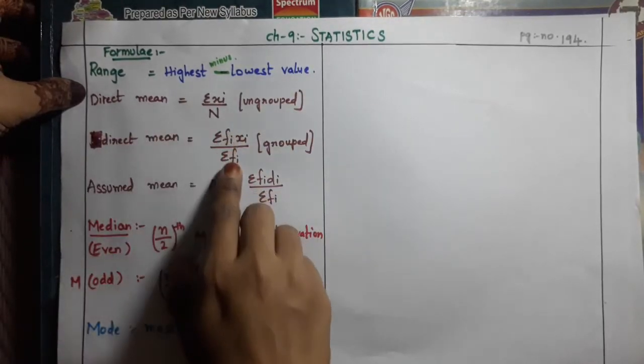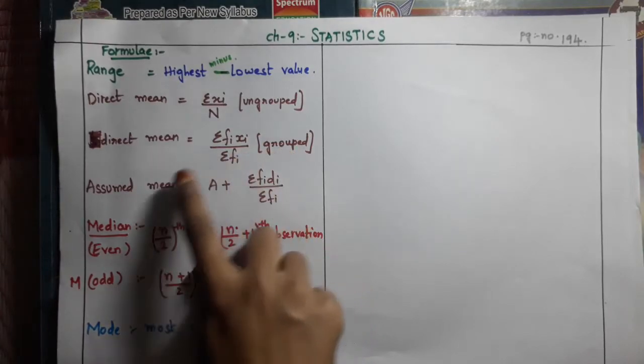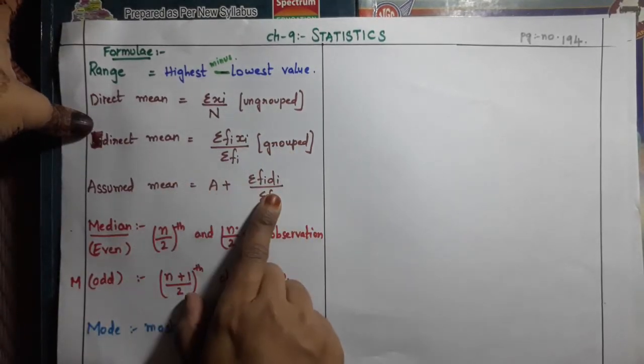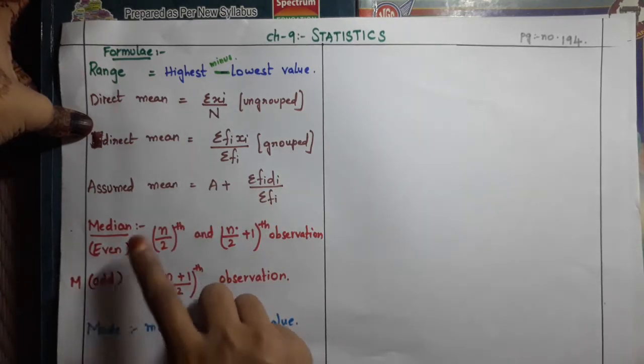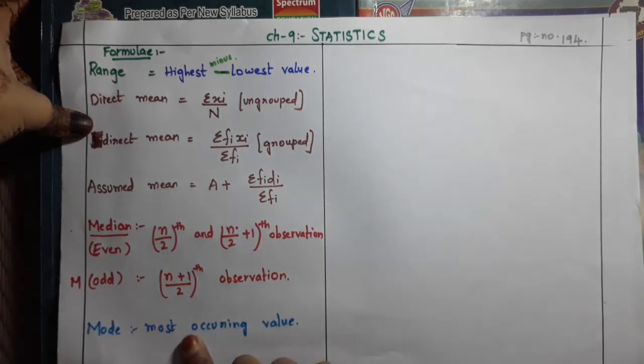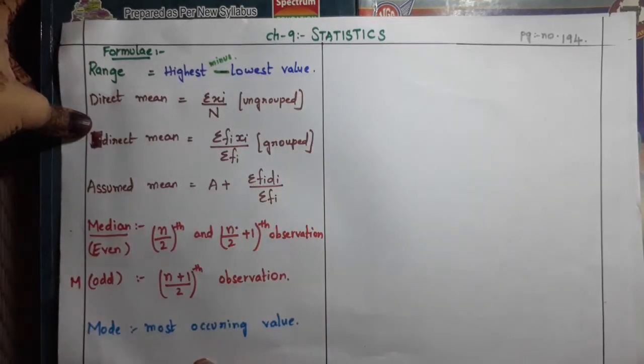Direct mean, this is the formula. This is for grouped data. Assumed mean, assumed mean data formula. Median: we have two formulas, for even and odd. Mode is nothing but the most occurring value. These formulas you have to learn, children.